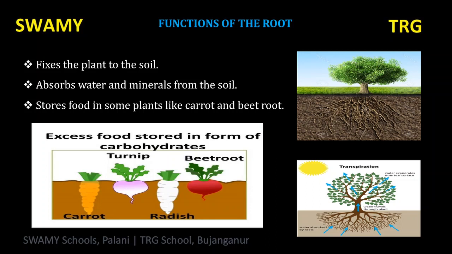Like that, carrot, beetroot, radish, turnip, etc. store their food in their roots. So, the main functions of the root is it fixes the plant to the soil, it absorbs water and minerals from the soil, and roots store food in some plants like carrot and beetroot.